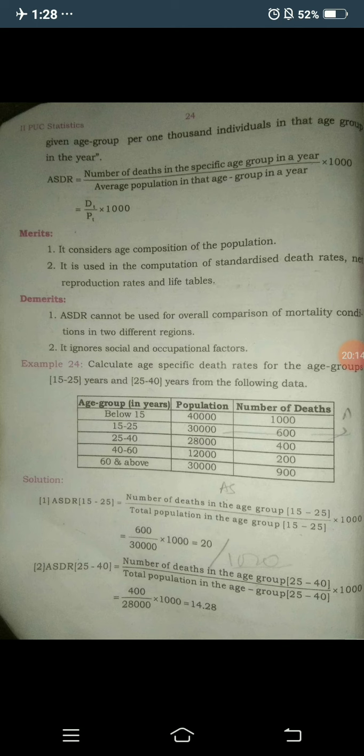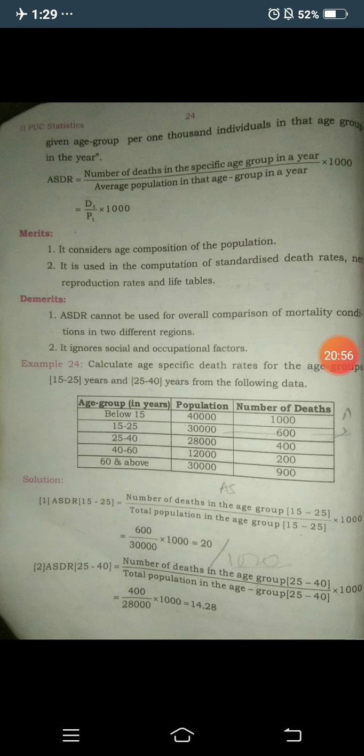The formula is ASDR equals the number of deaths in the specific age group in a year, divided by the average number of population in that age group in a year, into 1000. Symbolically we denote it as Dt by Pt, where D is capital, t is a small letter, P is also capital and t is small, into 1000. That is nothing but ASDR, age specific death rate.